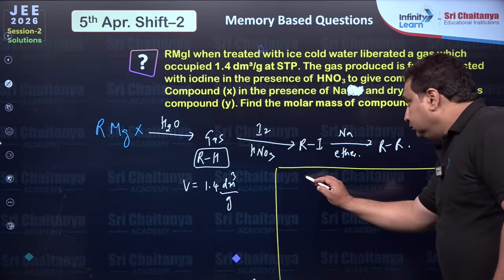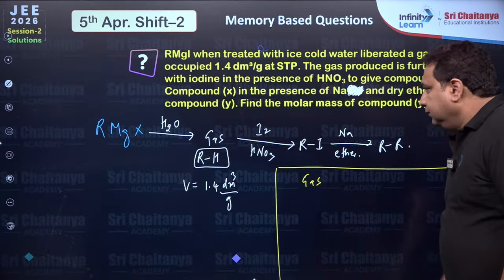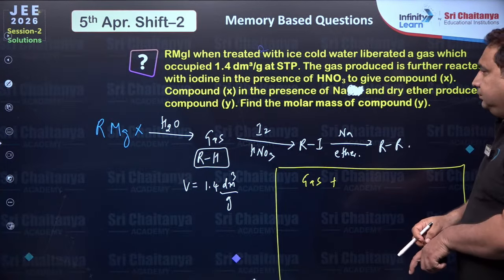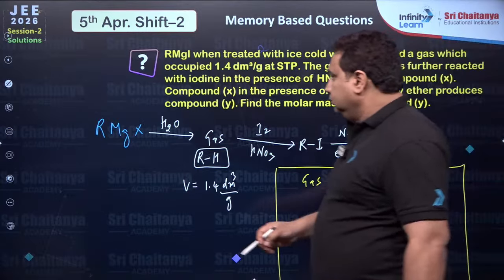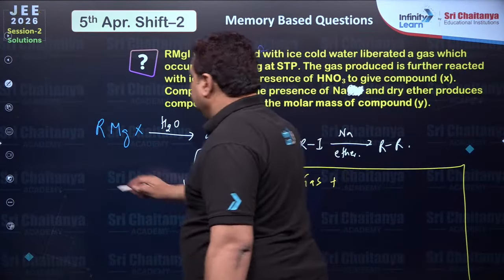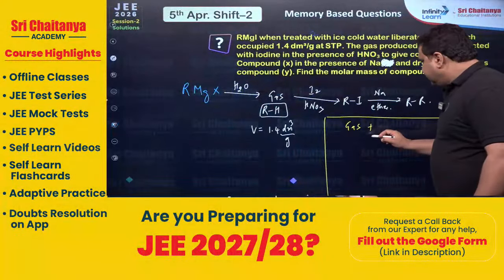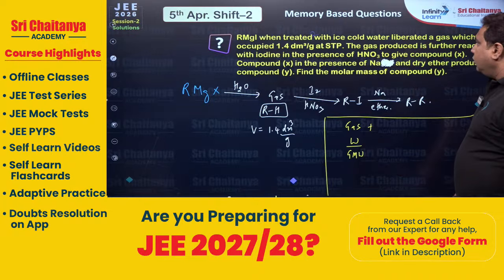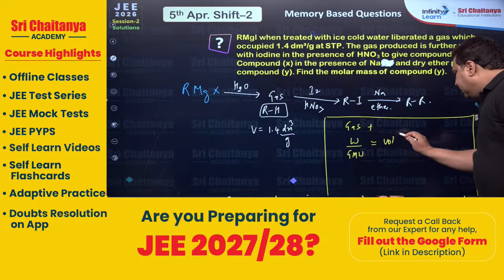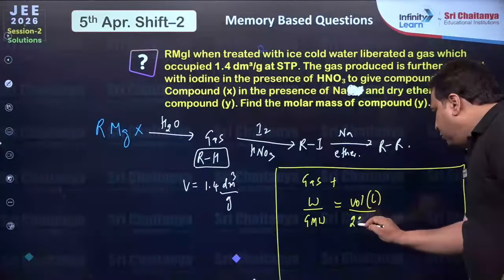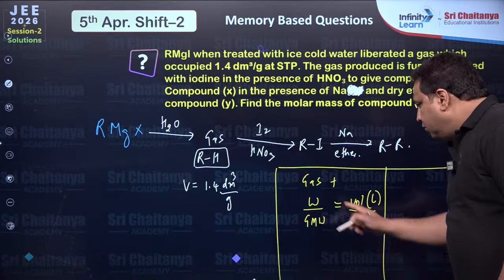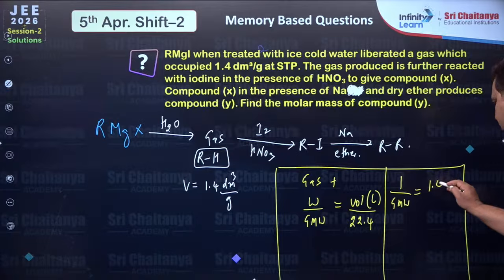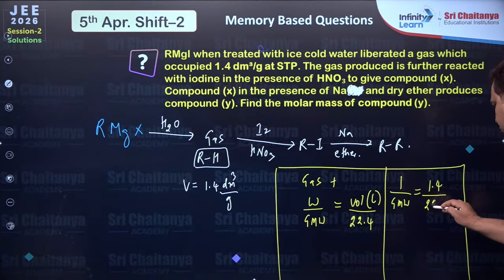Look here. This gas reacting with water, right? This gas. So weight by gram molecular weight should be equal to volume in liter upon 22.4. So weight is how much per gram? 1 upon gram molecular weight is equal to 1.4 upon 22.4.